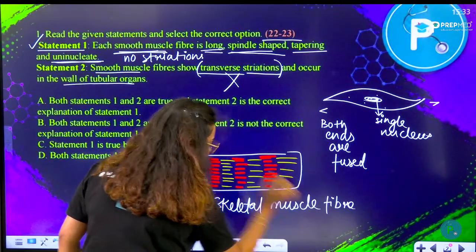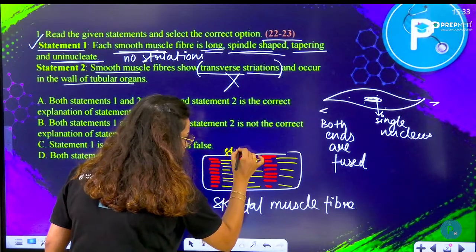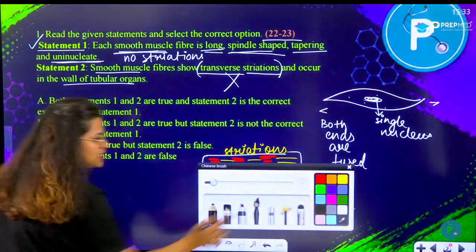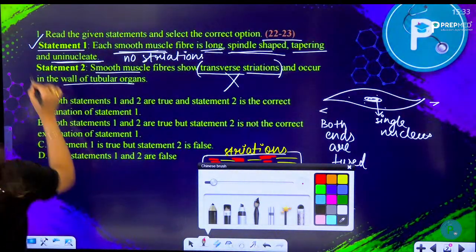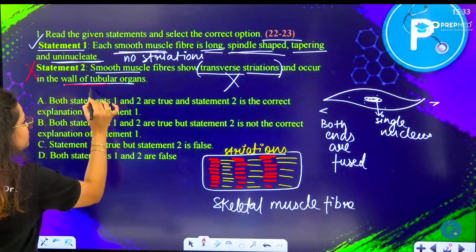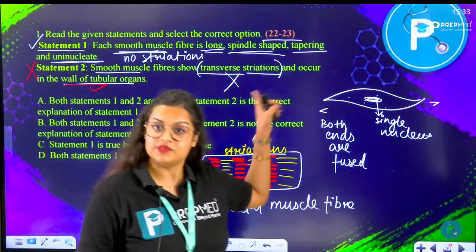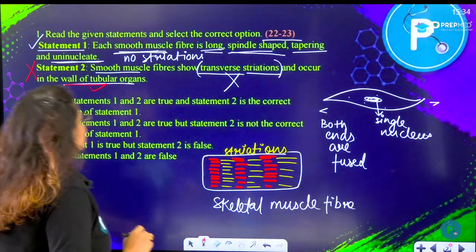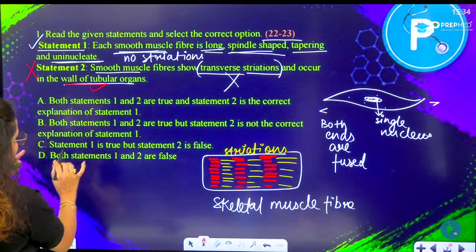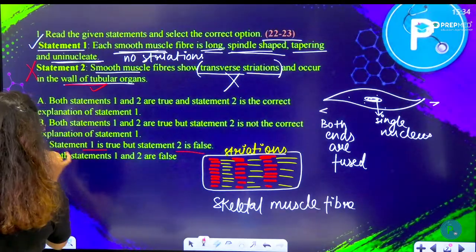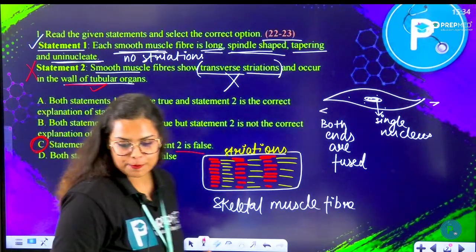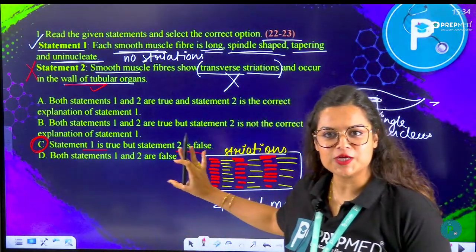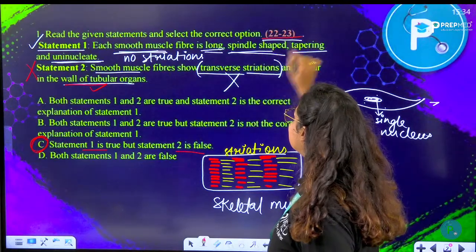So of course this is wrong. These are called the striations, the dark and light band striations. They are not present in smooth muscle. That's why this statement is wrong. Yes, they are found in tubular organs, but because of this particular word, the entire sentence becomes wrong. So are both statements correct? No, statement 1 is true, but statement 2 is false. So option C is going to be the right answer. I hope you understood this question. This was asked in the year 2020 to 2023.